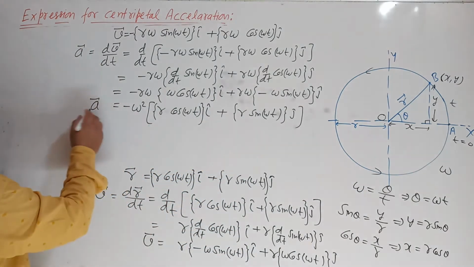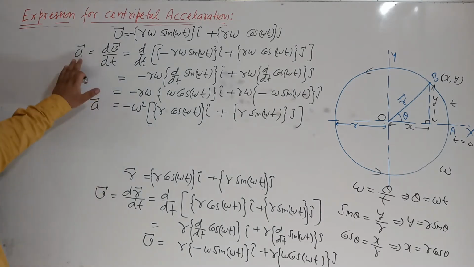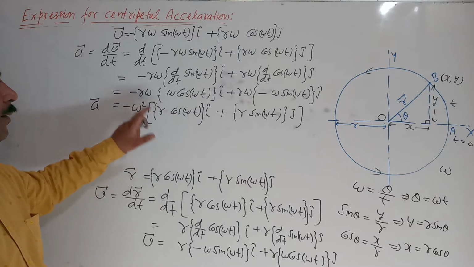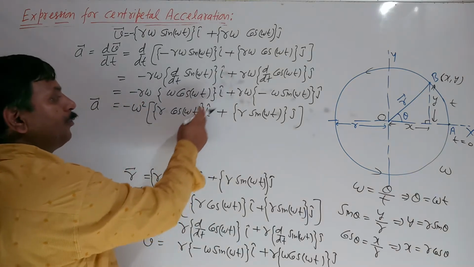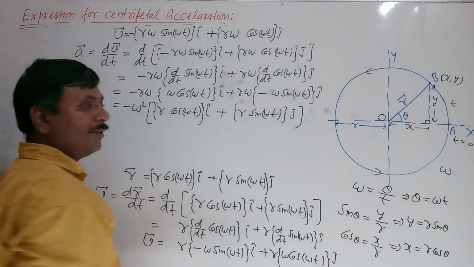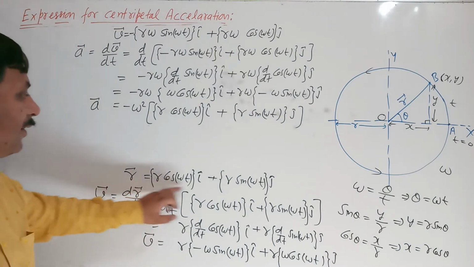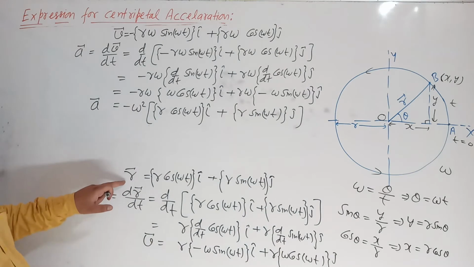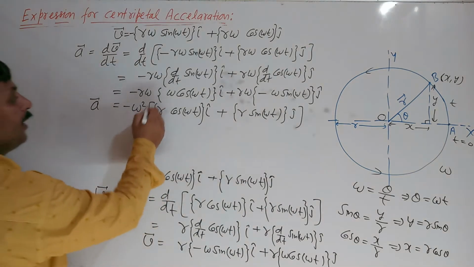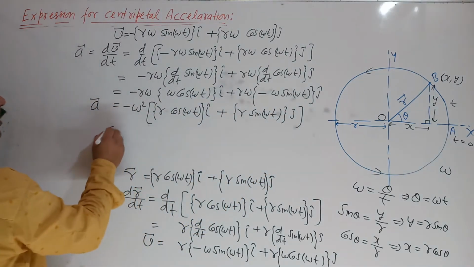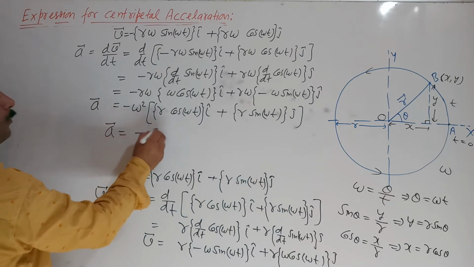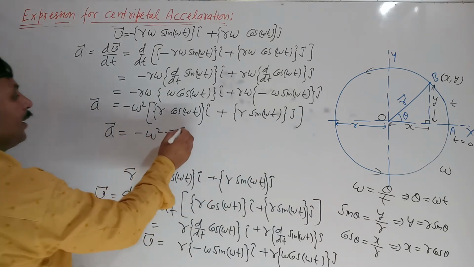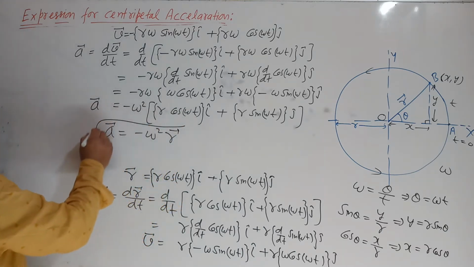So this will be the acceleration: minus omega square multiplied by r cos omega t I cap plus r sin omega t j cap. This r cos omega t I cap plus r sin omega t j cap is the position vector r. So in its place we can write minus omega square vector r. So this is the relation.